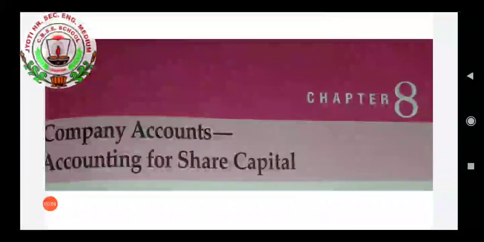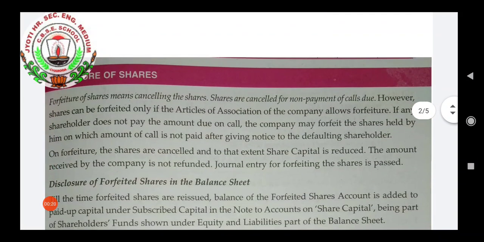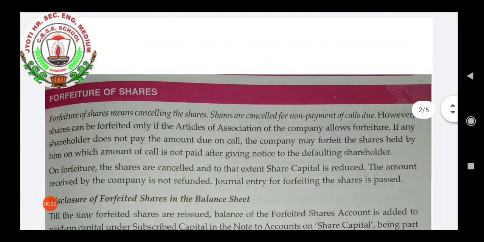In today's class, I am going to explain the next topic of chapter 8. The name of the chapter is Company Accounts, Accounting for Share Capital. Today's topic is forfeiture of shares.